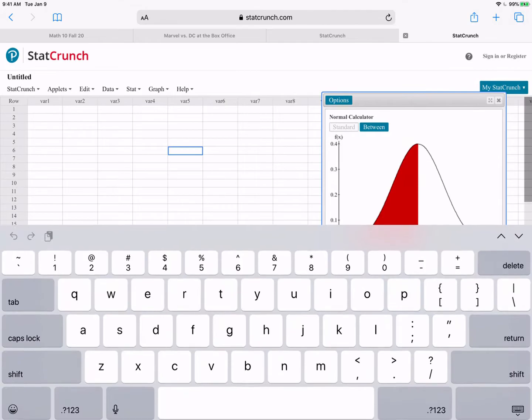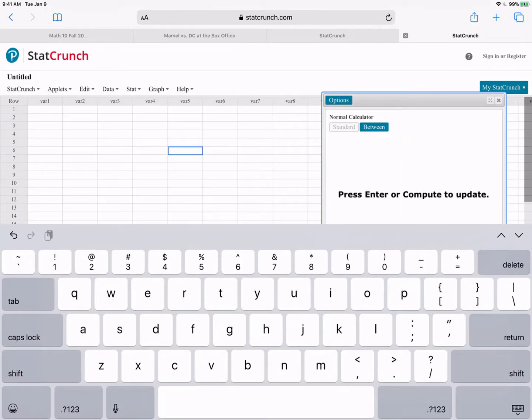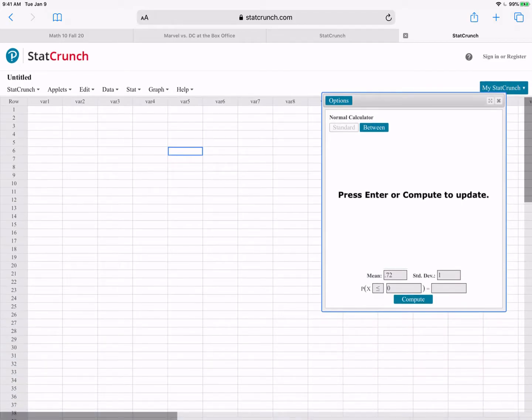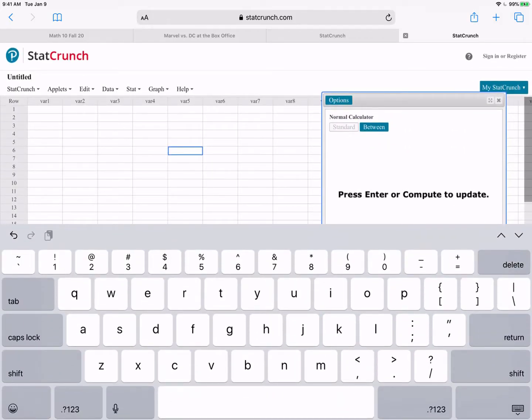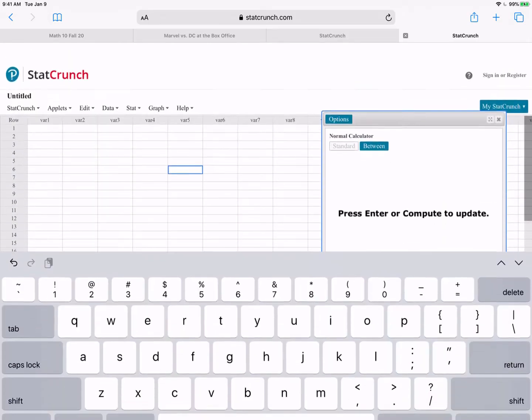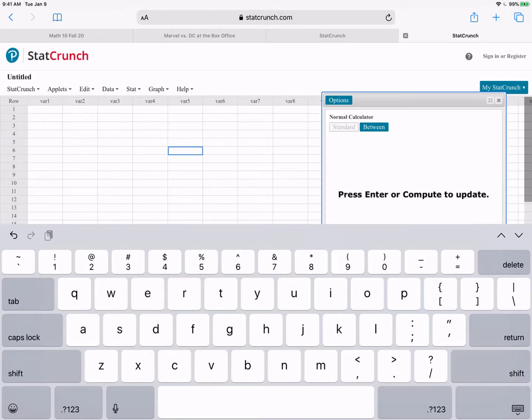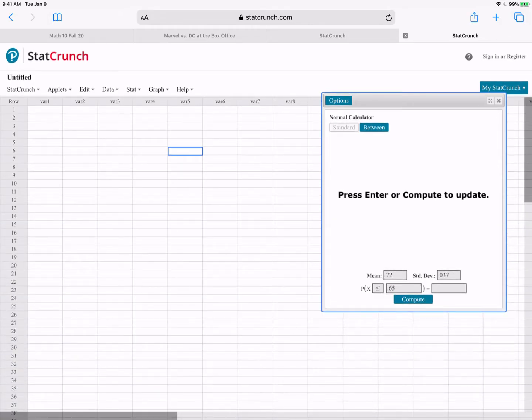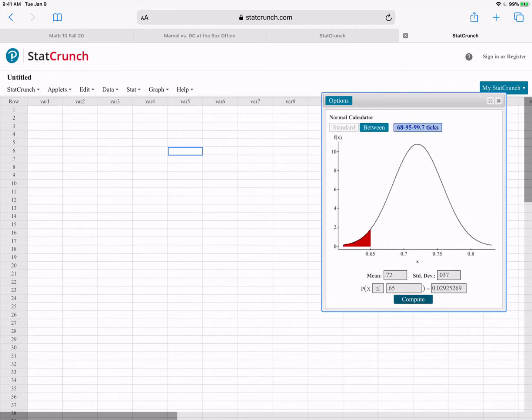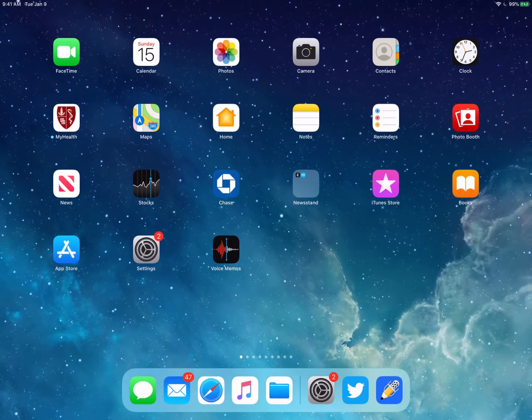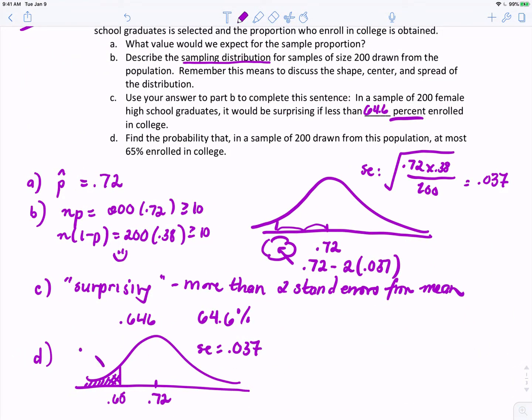All right, the mean of the distribution is 0.72. The spread of the distribution is 0.037. And we're interested in the probability that at most 0.65 is the number of interest. So we'll compute. We check that this picture looks like the picture we were anticipating, and so that answer is 0.029, or in other words, a 2.9% chance.